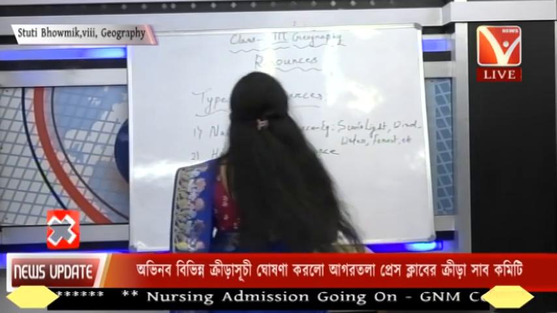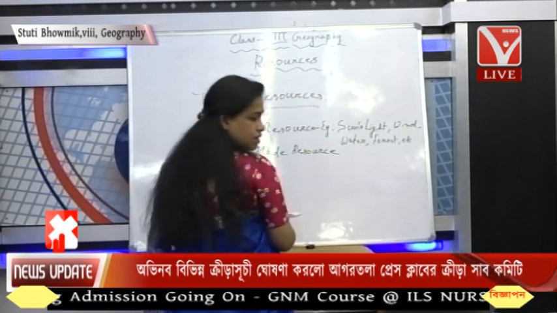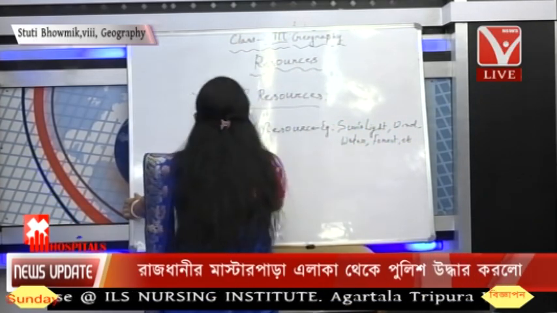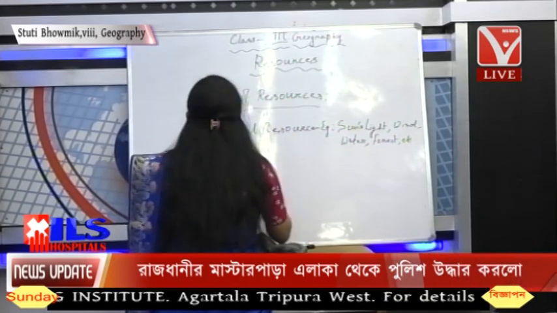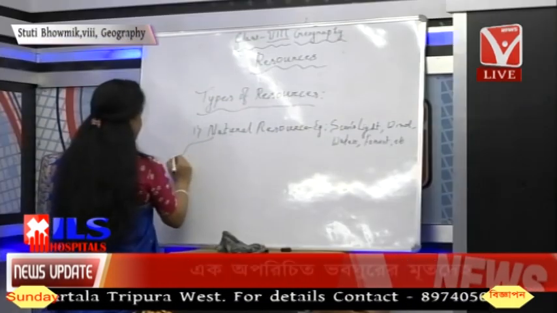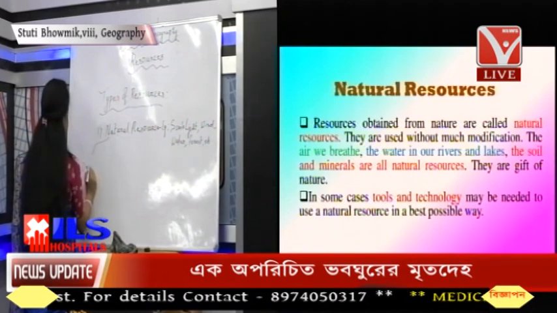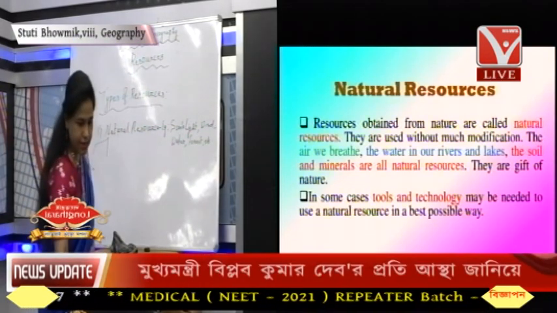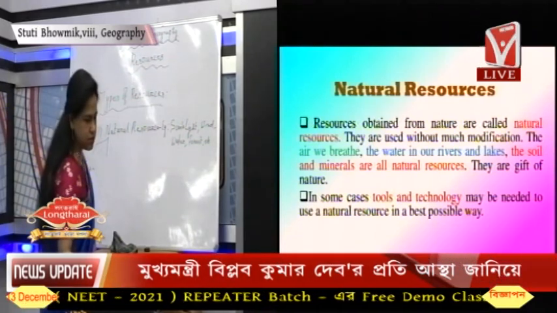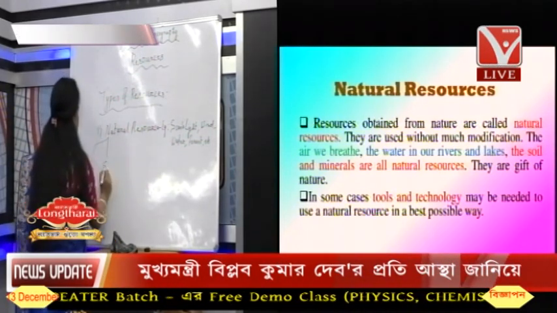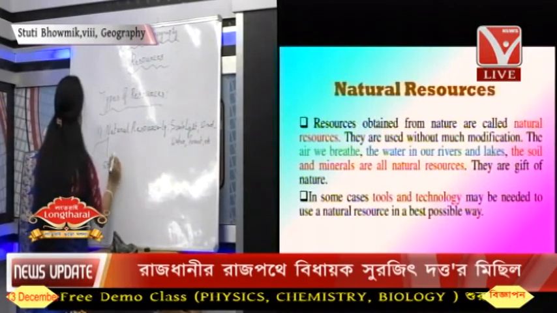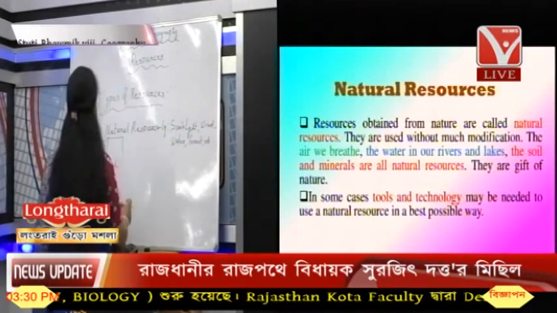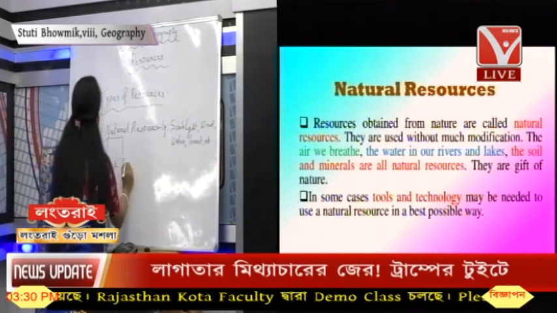So we can see here these natural resources are divided according to their origin. Okay, we can see these are divided on the basis of their origin, then stock. Also we find these are divided on the basis of their distribution.